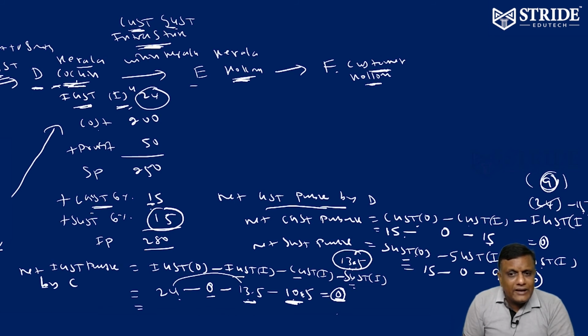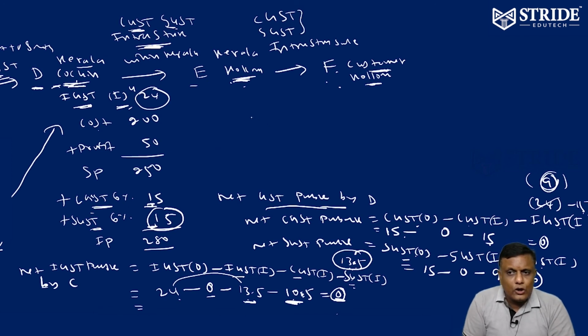How much CGST paid? 15. How much SGST paid? 15. To whom did he pay? D of Cochin. Therefore, Kollam to Kollam or Kollam to Trivandrum, that is an intrastate sale, which means two taxes will come. One is called CGST, another one is called SGST. There are two taxes.